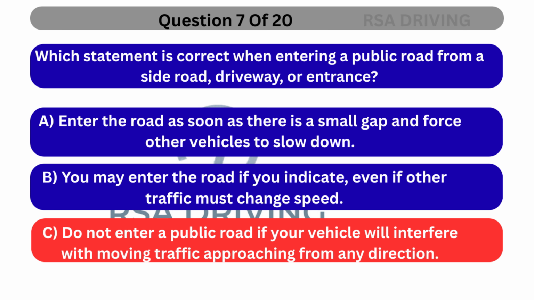The correct answer is C. Do not enter a public road if your vehicle will interfere with moving traffic approaching from any direction. Drivers must not obstruct or interfere with moving traffic. Indicating does not give you priority. You must wait until it is safe to enter without affecting other vehicles.